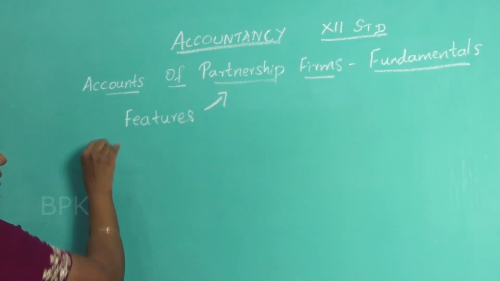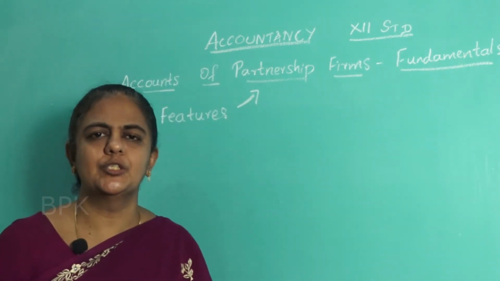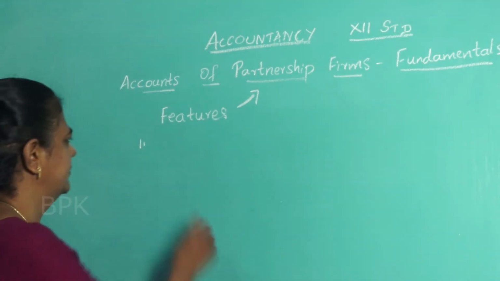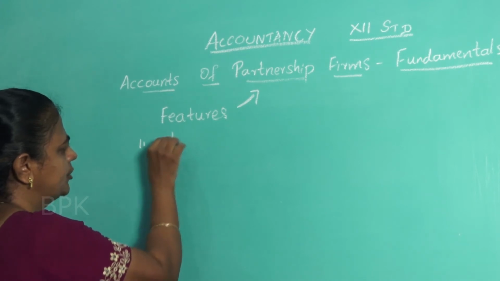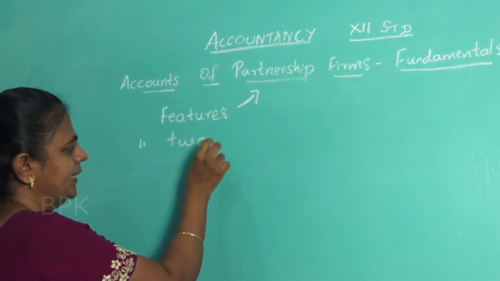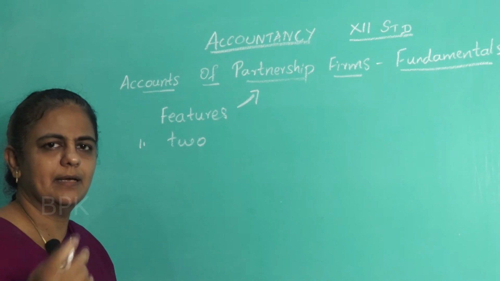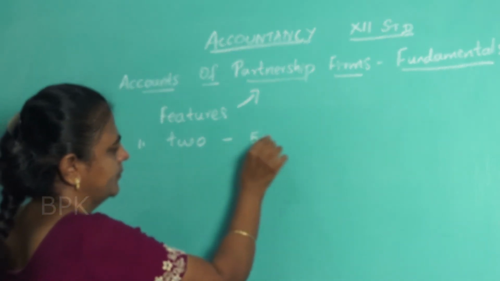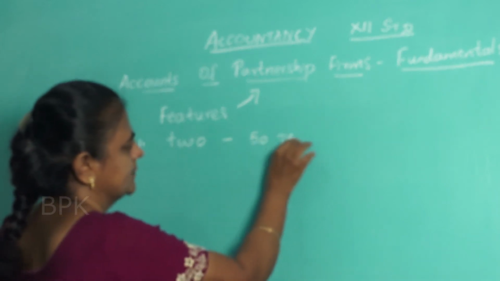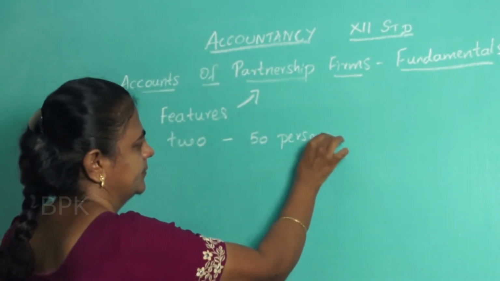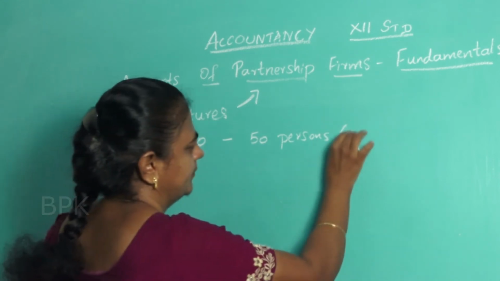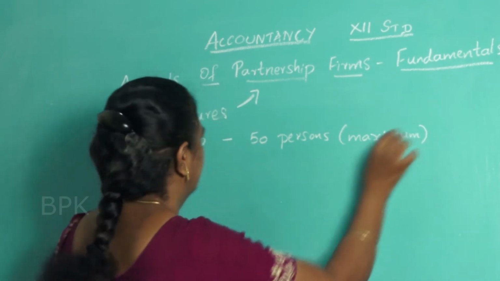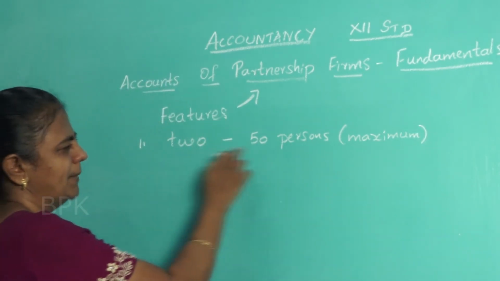What is the first feature? Partnership is an association of 2 or more persons. So minimum how many people should be there? At least 2 people should be there. What is the limit for the maximum? Maximum 50 persons. Minimum 2, maximum 50.